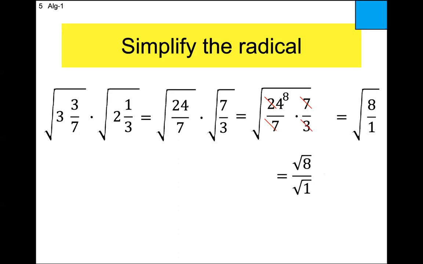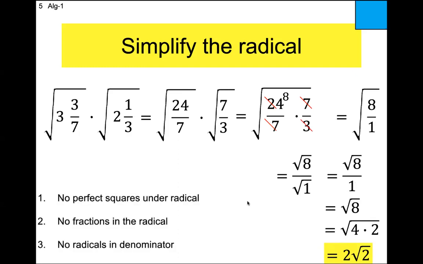All right, there's more to do here on this one. So on the top, notice inside of 8, there's a perfect square, that perfect square of 4. 4 times 2 is 8. On the bottom, well, the square root of 1 is 1. Well, that was easy. But on the top, the square root of 8 could be written as 4 times 2, right? And the square root of 4 is 2. So what happened to our fraction? Remember, anything over itself, or anything over 1, you can get rid of the 1. Square root of 8 divided by 1 is the square root of 8. So our final answer is 2 square root of 2.